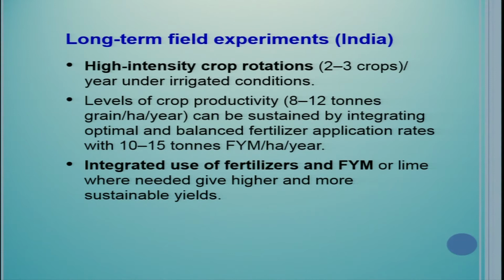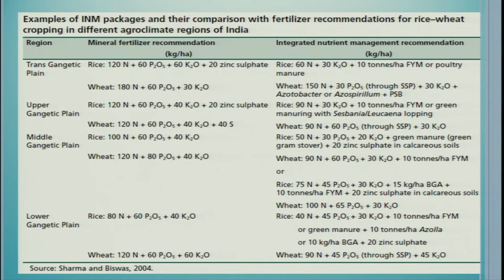High-intensity crop rotations, like 2 to 3 crops a year under irrigated conditions, are adopted. Levels of crop productivity of 8 to 12 tons grain per hectare per year can be sustained by integrating optimal and balanced fertilizer application rates with 10 to 15 tons of farmyard manure per hectare per year. This means INM is the best way. Integrated use of fertilizer and FYM, or lime where needed, gives higher and more sustainable yields and also more returns. Now, see, these kinds of recommendations have come up for the rice-wheat cropping system.